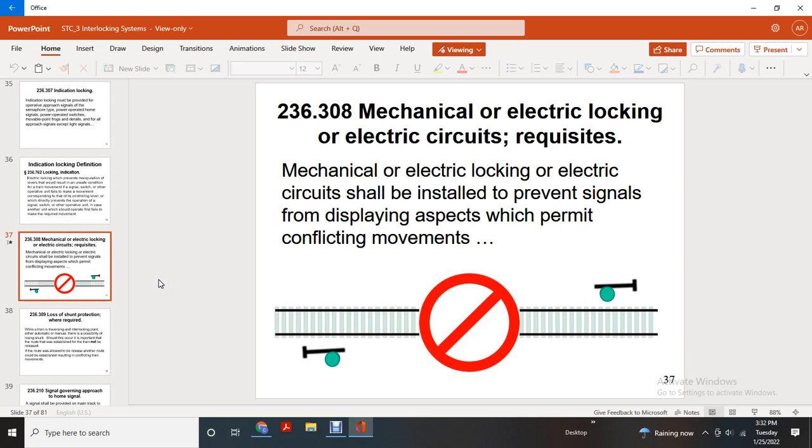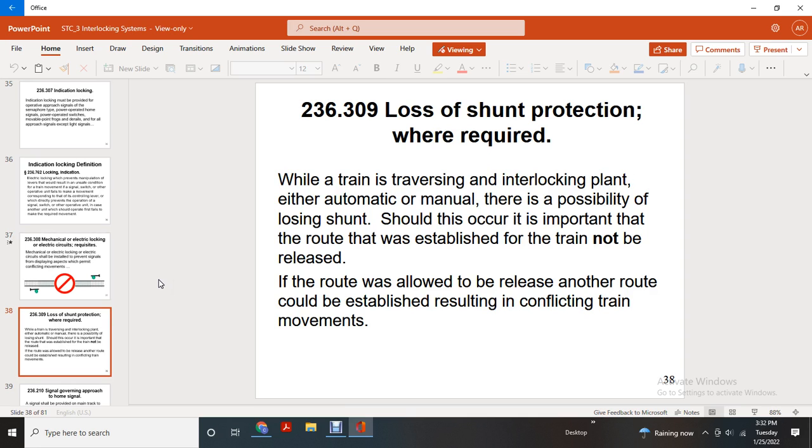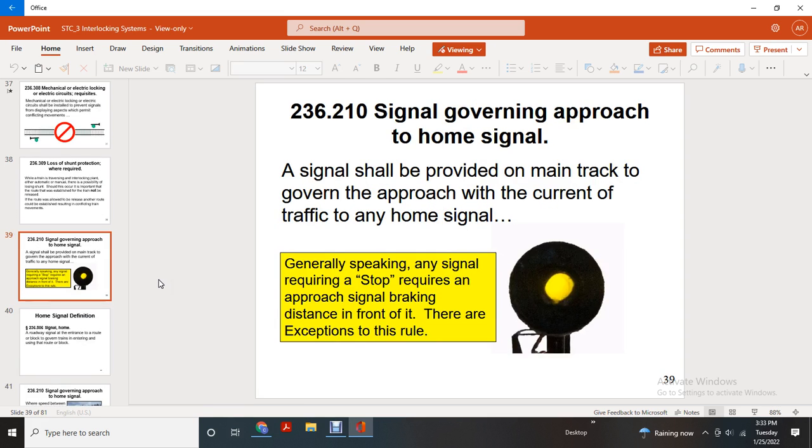Mechanical and electrical locking circuits requisite. Mechanical and electrical locking circuits should be installed to prevent a signal from displaying an aspect for permanent conflicting movements. Loss of shunt protection when required. While a train is traversing the interlocking, whether automatic or manual, there is a possibility of losing shunt. Should this occur, the route established for the train must not be released. If the route were allowed to be released, another route could be established, resulting in conflicting train movements.